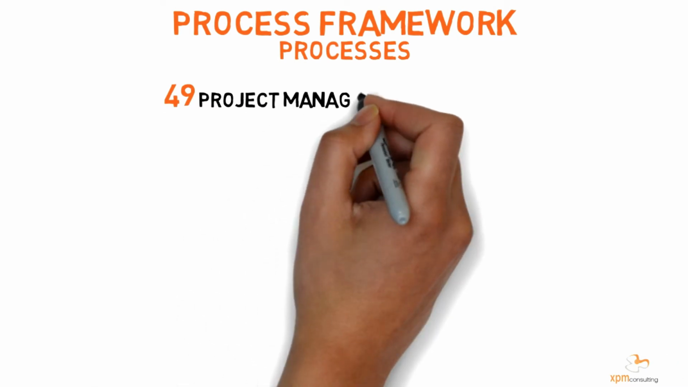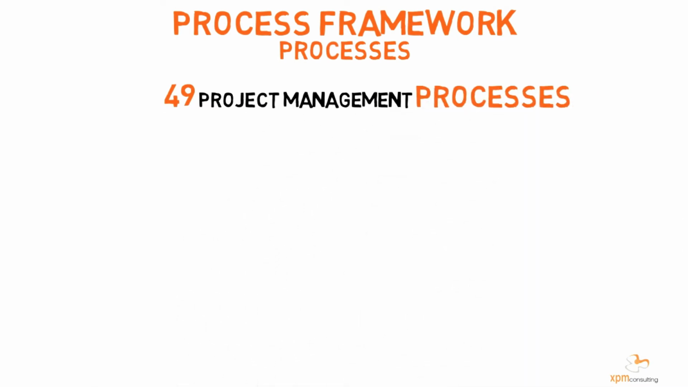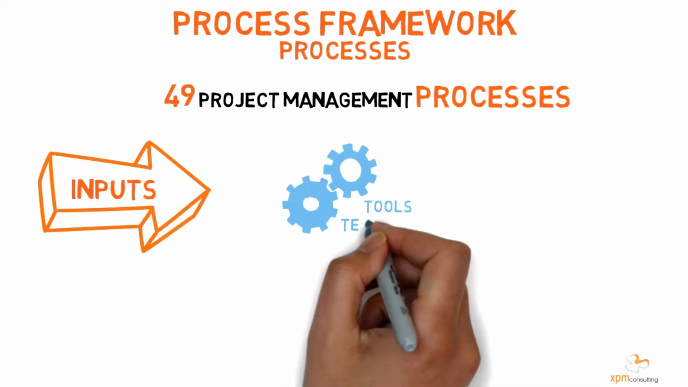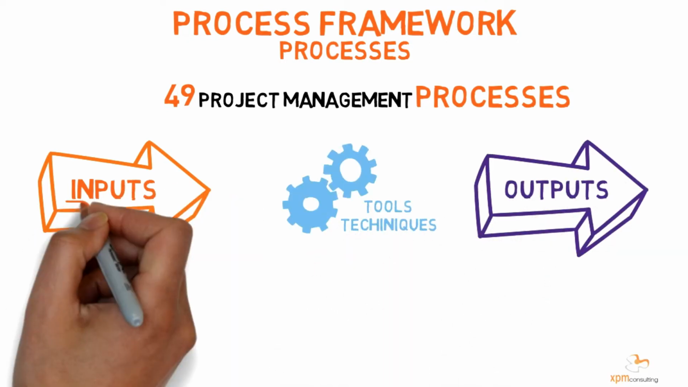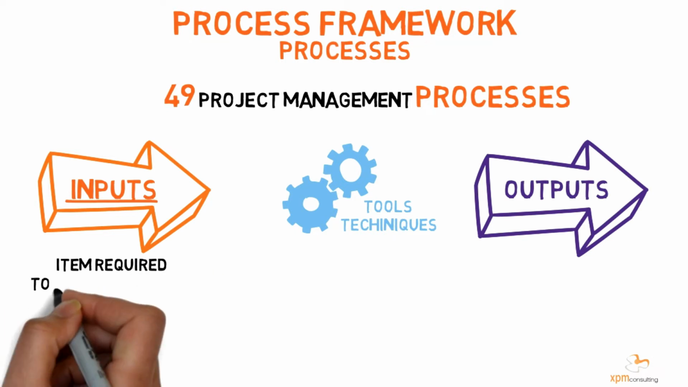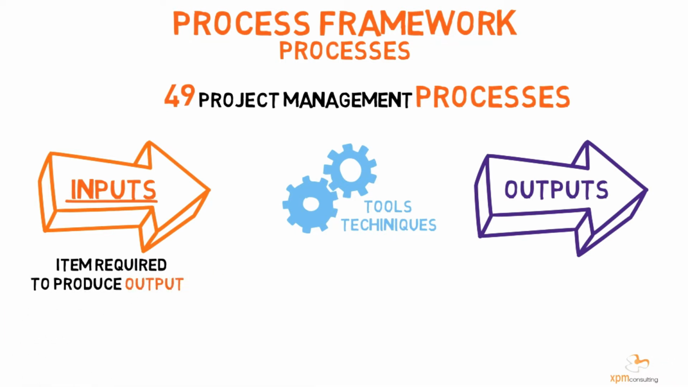According to the PMBOK guide, there are 49 processes. Every process has specific inputs, tools, techniques, and outputs. An input is an item required by the process to produce its output. An input may be external to the project, for example, a business case, or be the output of another project management process, for example, a project schedule.